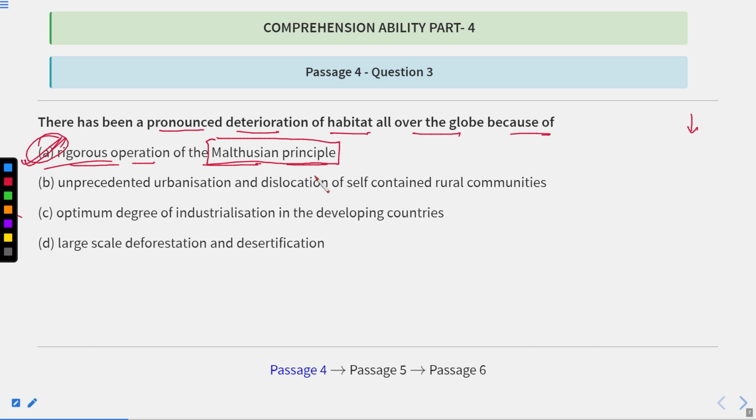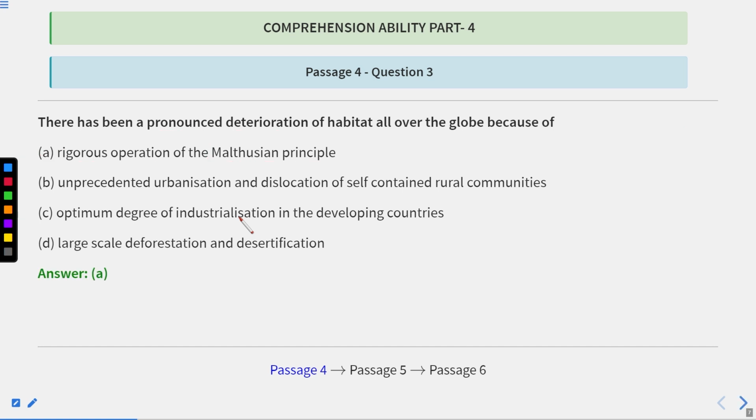Or what else you can do is read these three sentences and see if they match the context of the passage. If they don't match, you can easily see that these three are not the answers but the first one. So here A is absolutely the correct answer. Now let us move to the next one.